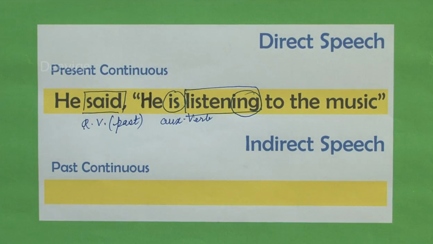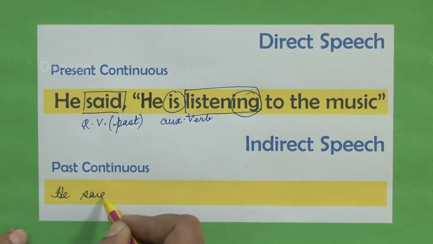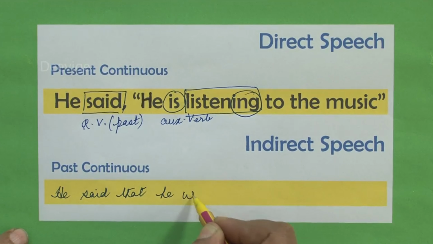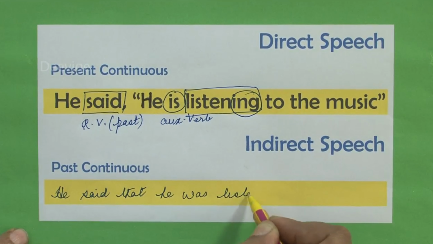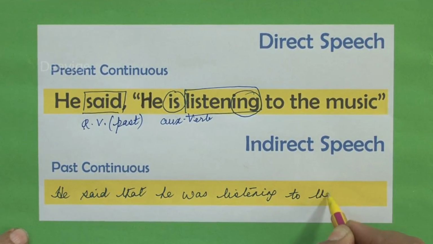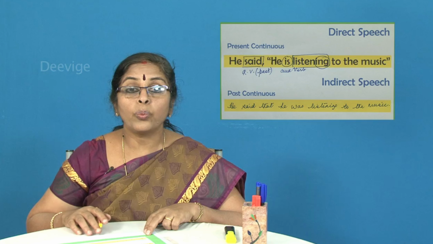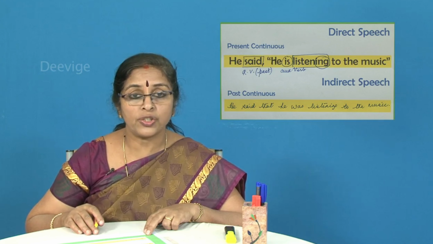He said that he was listening to the music. So we haven't used any other punctuation mark, right?